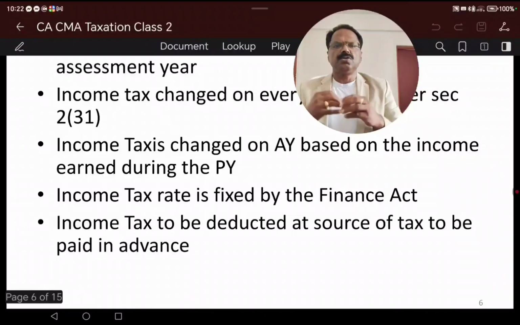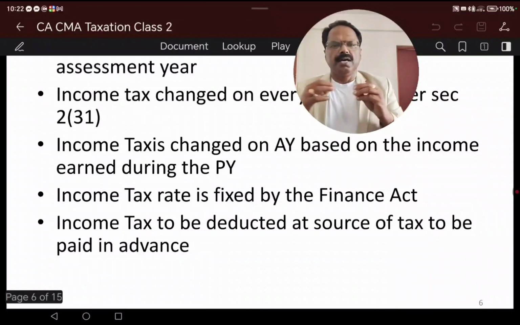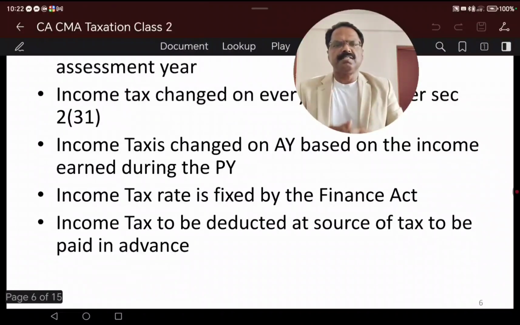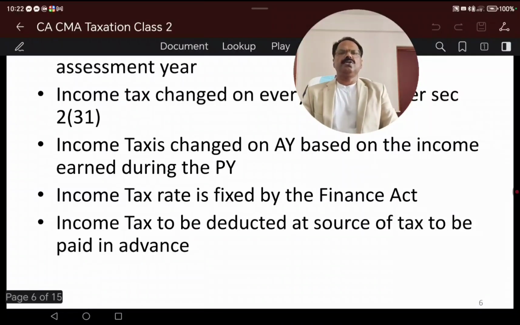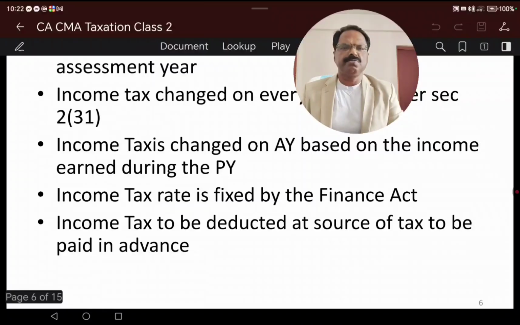Income tax is charged on the total income of a person. All income earned by a person under section 3 is taxable. Tax is based on the income earned during the previous year.